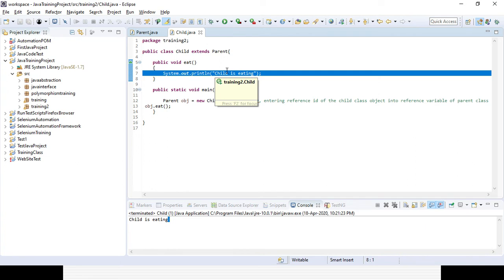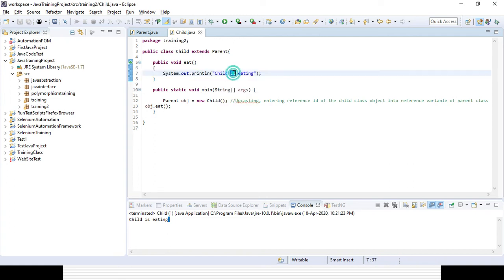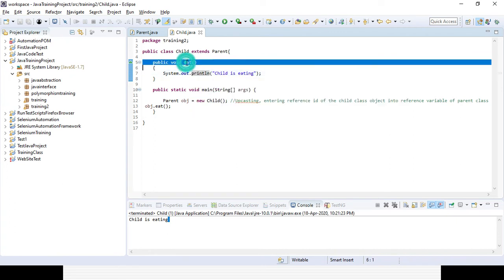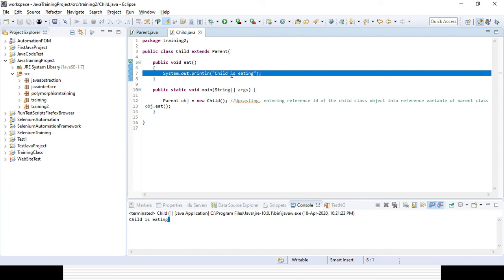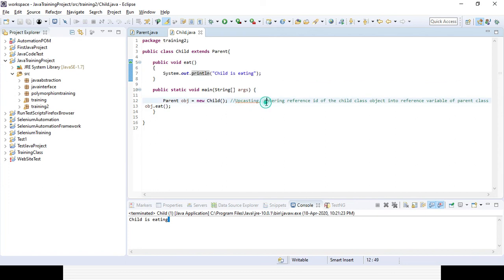In case the parent and child class both have the same method, meaning the child class is overriding the parent class method, then the child class method will be called and the parent class method will be overridden. So in upcasting also, if the same method is there in the parent and child class, the child class method will override the parent class method and be taken into consideration. That is also possible in upcasting.